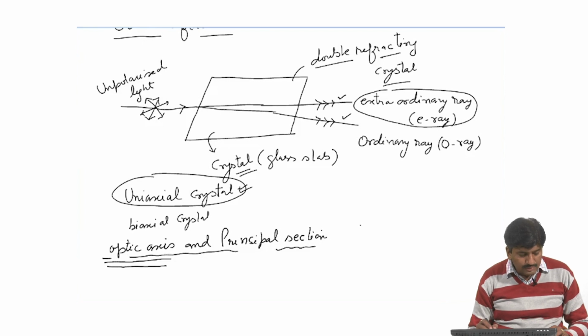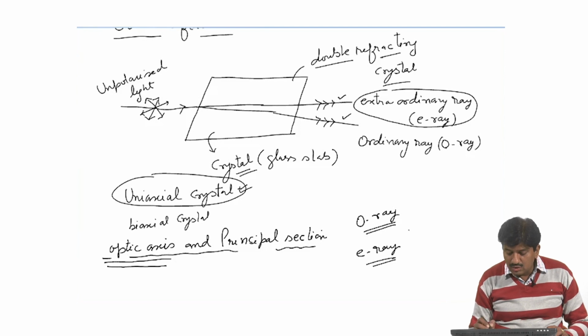Hence, the plane containing the optic axis and the O ray is called the principal section of O ray, and the plane containing the optic axis and E ray is called the principal section of E ray.